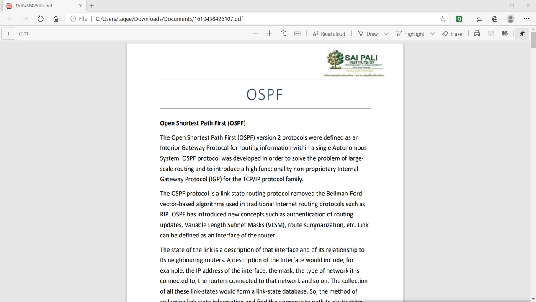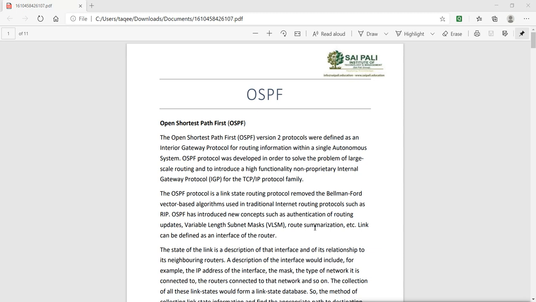OSPF. So when you configure OSPF, what does OSPF do? It divides the single routing domain, that is the autonomous system, into different areas. So we can divide it. Why do we divide this into multiple areas? So that we can easily manage a large network.